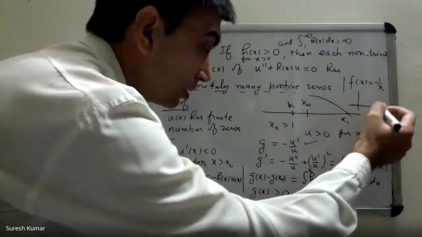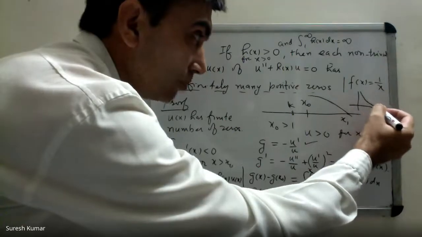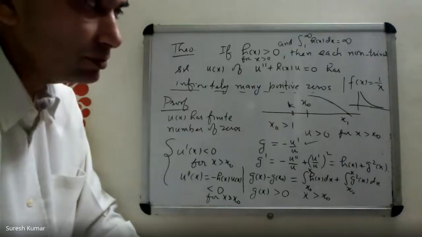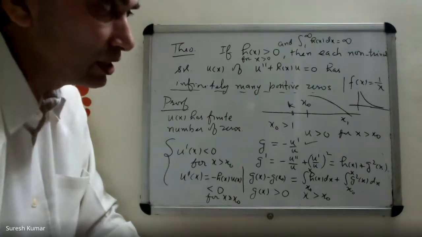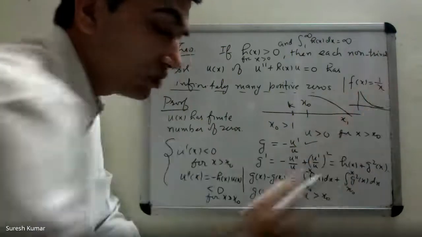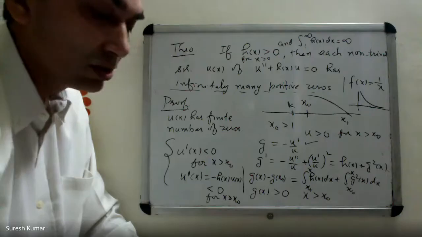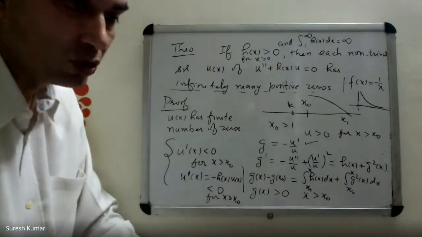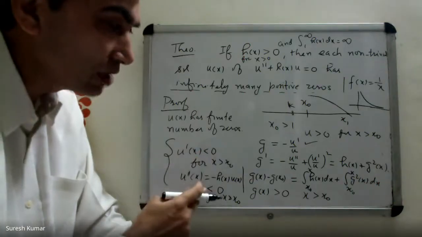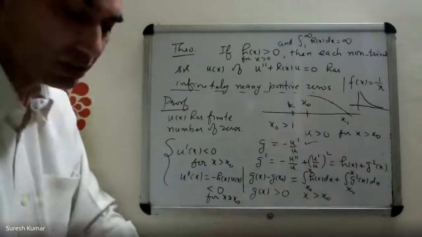Look at its graph, but it never crosses x-axis, because it is concave up. Its second derivative is positive. First derivative is minus 1 over x square. Second derivative is 2 over x cube, that is positive. So the point is that if first derivative is negative and second derivative is also negative, the function would take this kind of shape and it will cross x-axis.